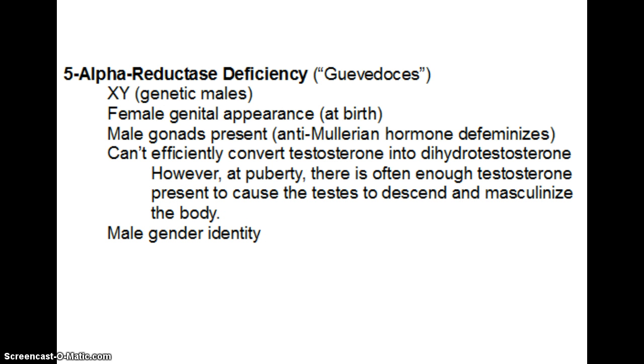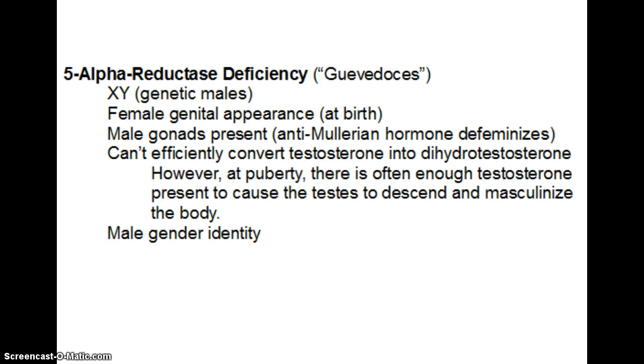Another variation is 5-alpha reductase deficiency, or sometimes what's referred to as guevedoces. It occurs in XY, or genetic males, who are female in appearance at birth, and their genitals appear female, and they're often initially raised as girls because they look like little girls. The male gonads are present because the anti-Mullerian hormone defeminizes the body.